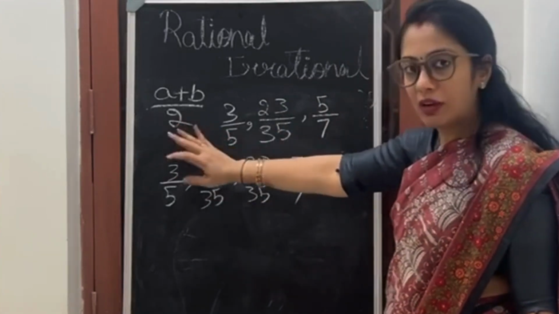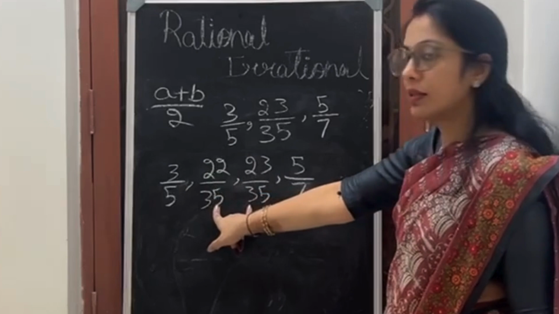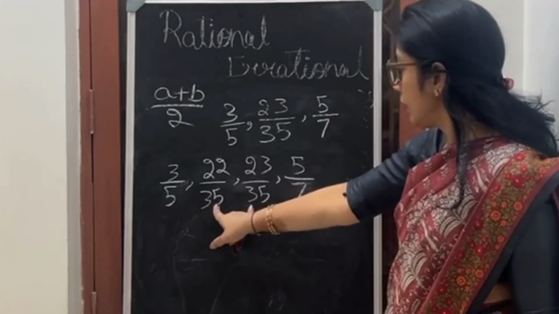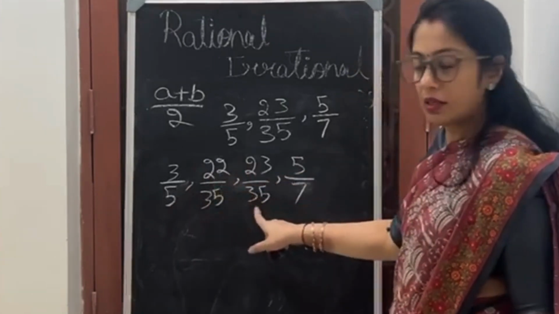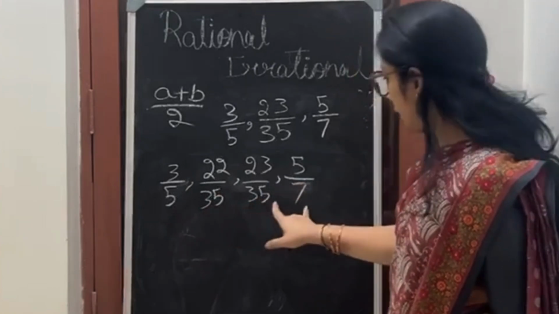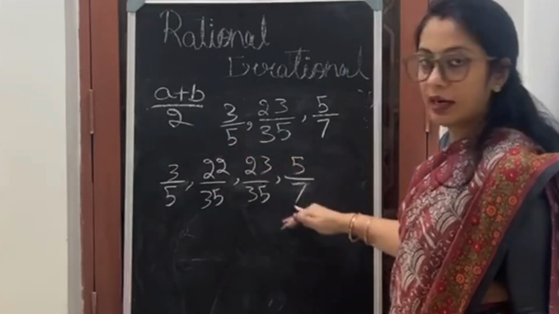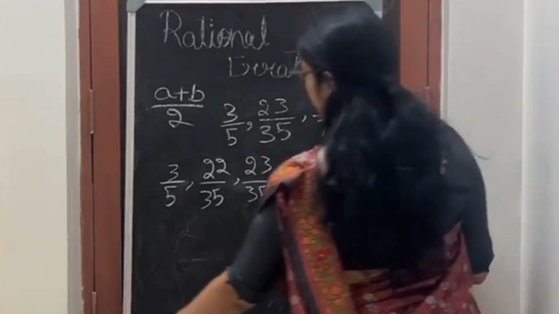So on, I can keep adding rational numbers between them by using this method. Now if I want to find one more rational number, I can take this and this, A and B, and do it again, or I can take these two as A and B. Last time I took this and this, right? This time I can take these two, or I can take these two. Find a number and then I can add that rational number in between. Okay?